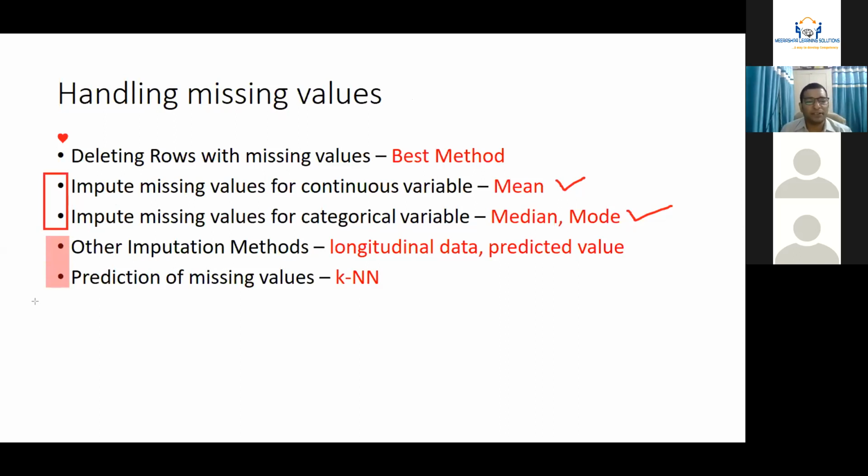Right, for prediction of missing values, there is an algorithm named KNN in the R language. However, Jamovi does not have this. Very few software packages have this, so this is less practical nowadays. But the remaining four could be used anytime. You can use any software for doing this. But my suggestion and the best way of handling this situation, this is the 5-star point out of these 5, is deleting rows with the missing values.